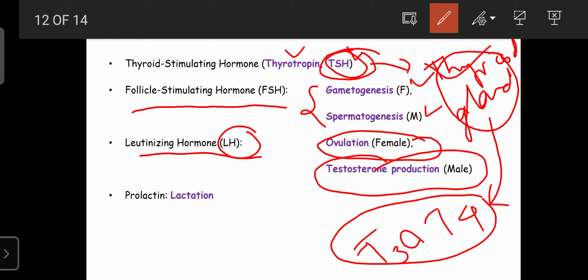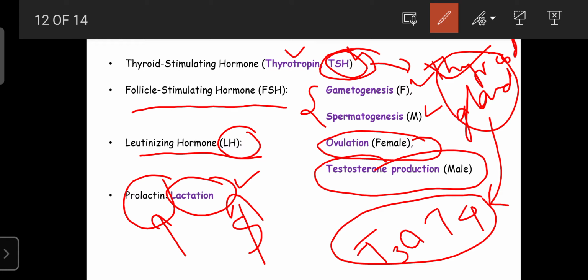And the last one is known as prolactin. Prolactin is also a hormone of the anterior pituitary gland. It is required for lactation. Prolactin reaches the mammary gland and stimulates the epithelial cells of the mammary gland. Then they are involved in milk production. That condition is known as lactation. So prolactin plays an important role in lactation.